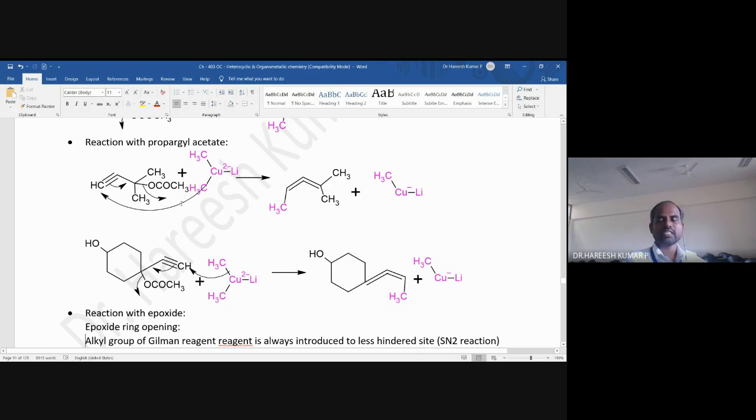When the acetoxy goes out, the compound obtained is called an allene compound. So what is the difference between allene and allylic? Allylic means the double bond CH CH2 group. What is allene? Allene means double bond, double bond. So that is called the allene group.